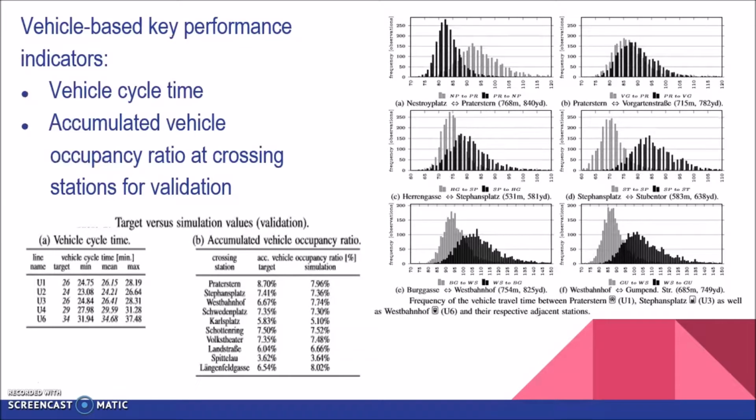Accumulated vehicle occupancy ratio is based on counting data gathered from the vehicle's doors via infrared sensors. This data is shown over here. It expresses how big the share of a line's daily accumulated passengers on board a vehicle at a certain station is. These resulting values are compared with counting data, and this approach is used to adjust the passenger routing.